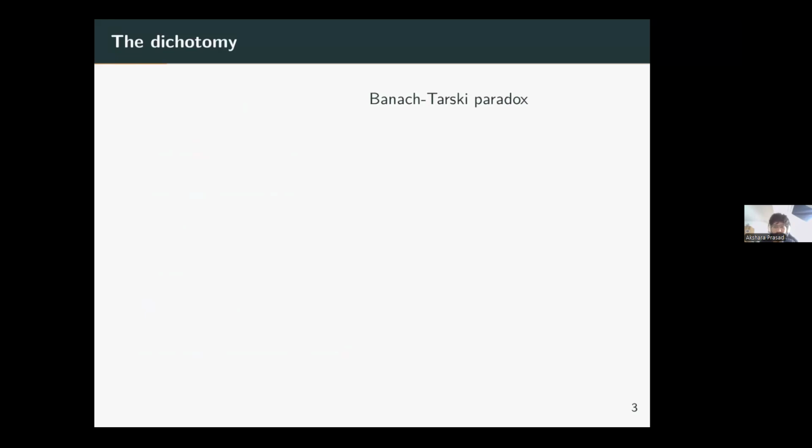The Banach-Tarski paradox, as most of us know, led von Neumann to introduce amenable groups to explain the paradoxical decomposition of the unit ball in R^n for n greater than 2. This led to a split in the world of groups between groups that allow paradoxical decompositions and those that do not. The border between these cases was whether there exists a finitely additive measure, and von Neumann introduced amenable groups.